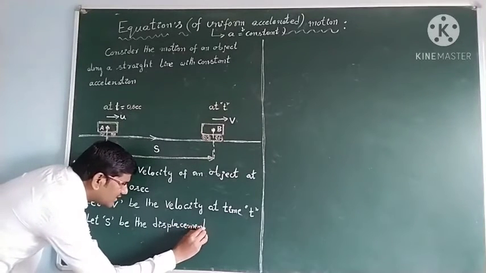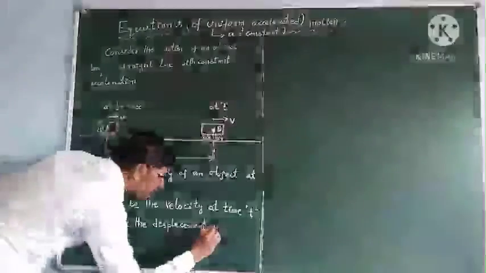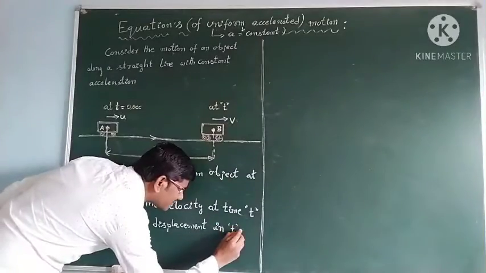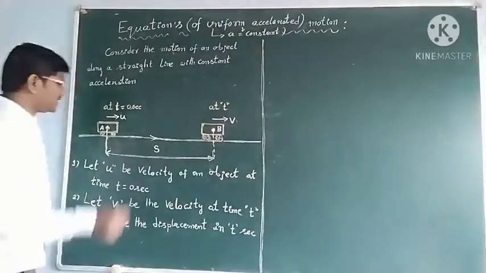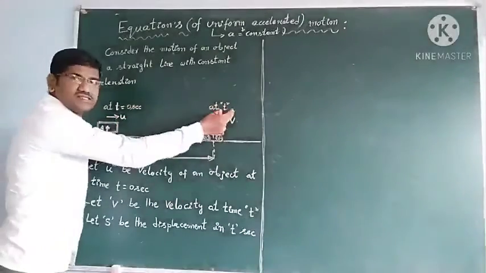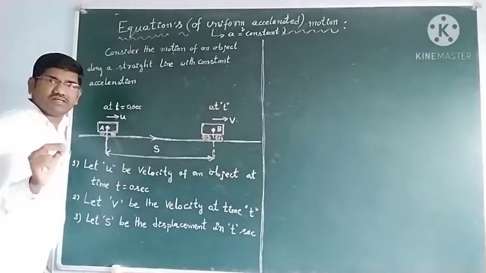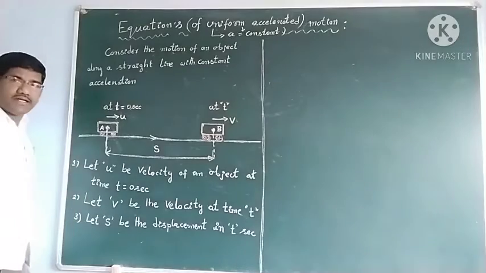Let S be the displacement in t seconds. See students, from 0 seconds to t seconds, the object has traveled a displacement of S meters. We know that. Okay students, so this is the third point.